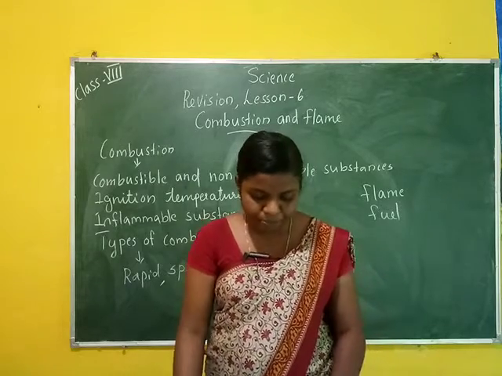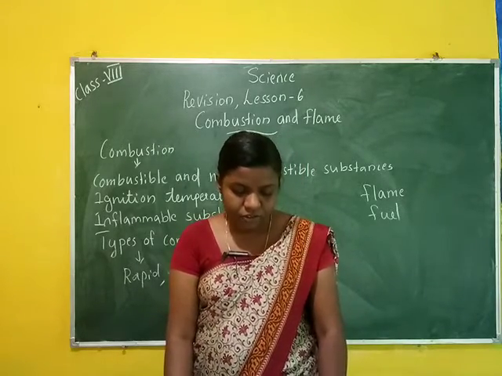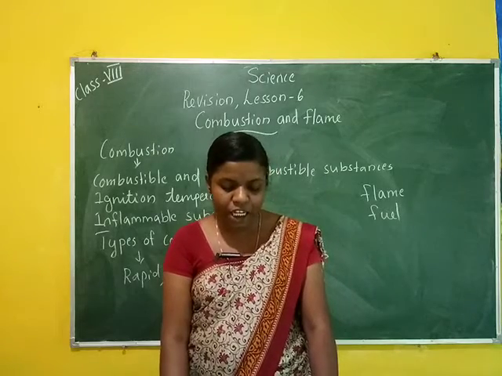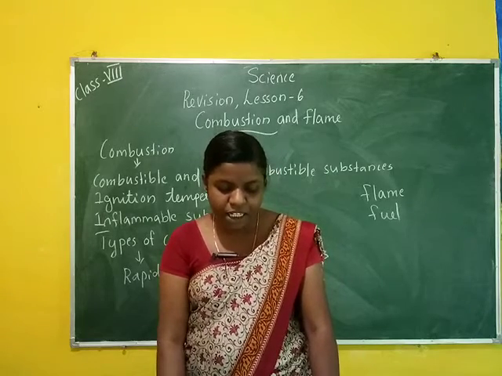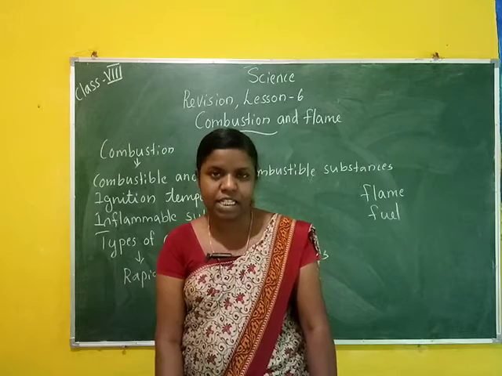Then question number 9. It is difficult to burn a heap of green leaves, but dry leaves catch fire easily. Explain.